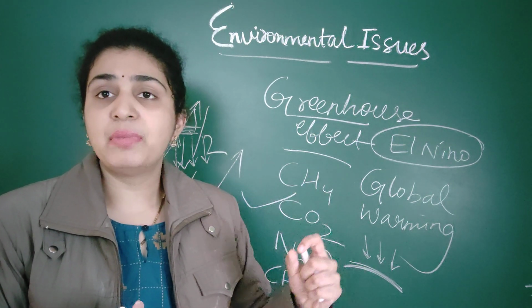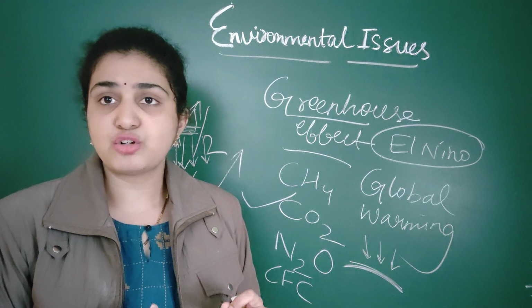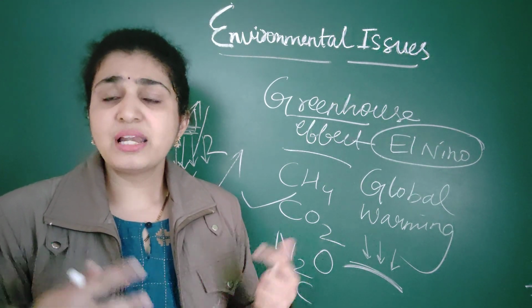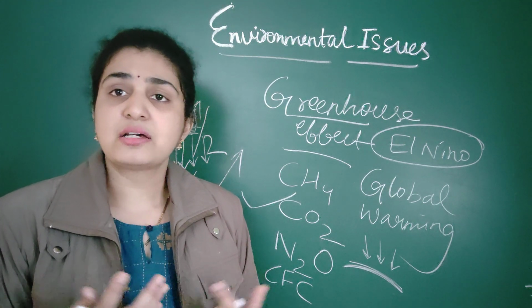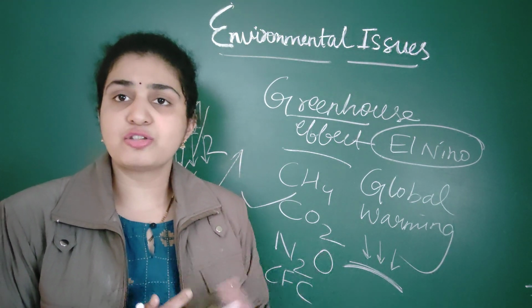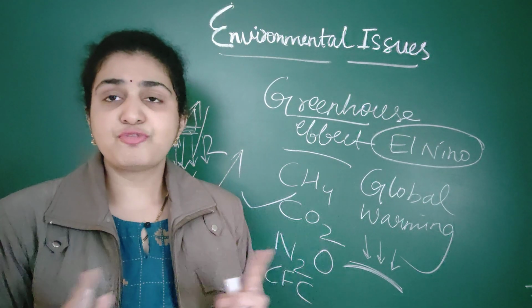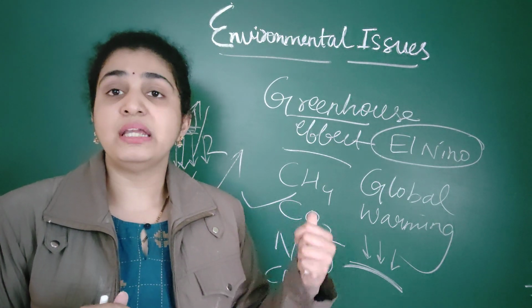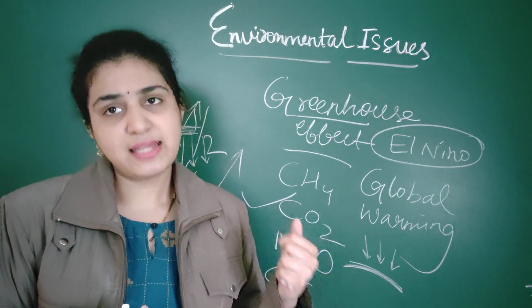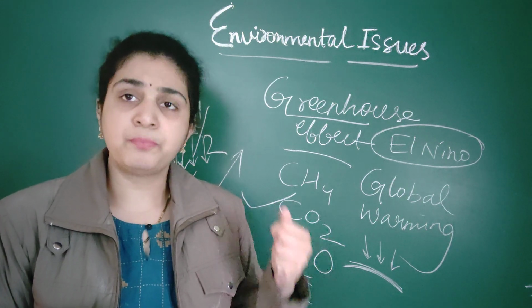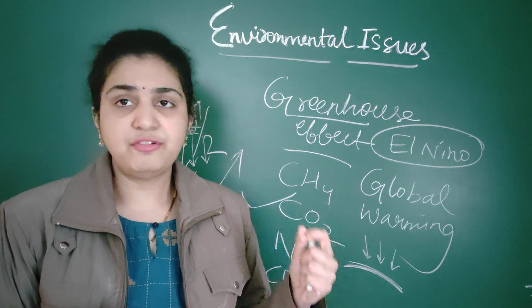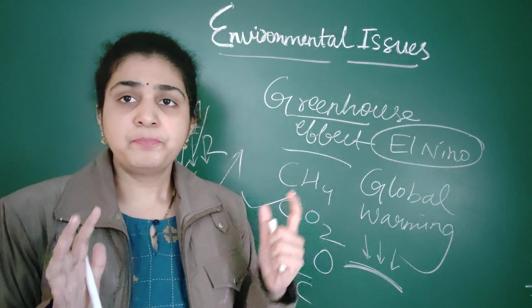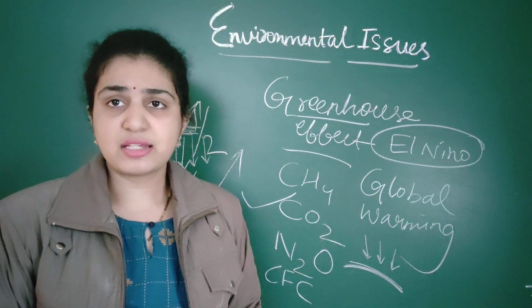So there is danger of submerging of coastal areas, as well as plants and animals not being able to survive because of global warming. All this is happening due to the increase in greenhouse gases present in the atmosphere. I want you to clearly differentiate the main things which are associated.